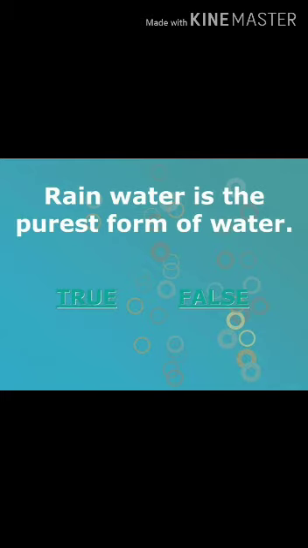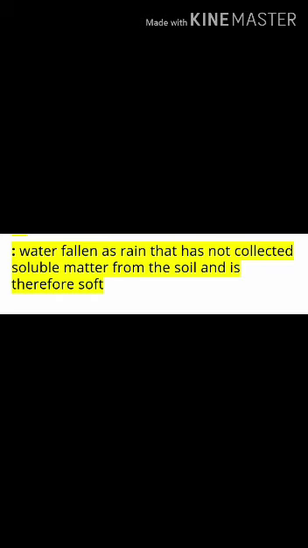Rainwater. Rainwater is the purest form of water. Why is it so? As water from the seas and rivers evaporates to form water vapor under the heat of the sun, it leaves behind all the impurities. When the precipitation occurs, the first shower dissolves certain gases present in the air and also brings suspended impurities along with it. Subsequent showers, however, consist of pure water.